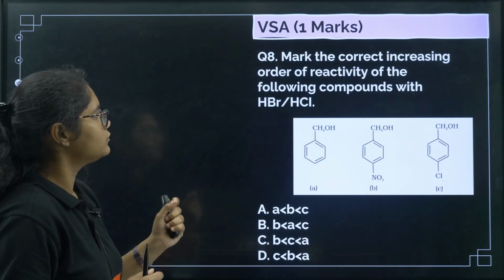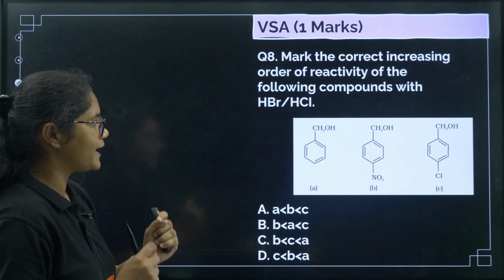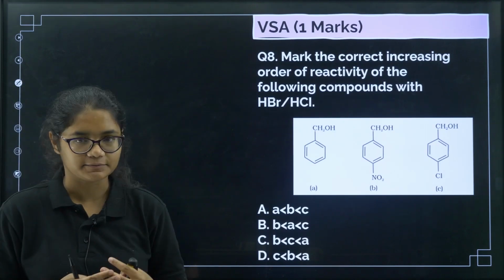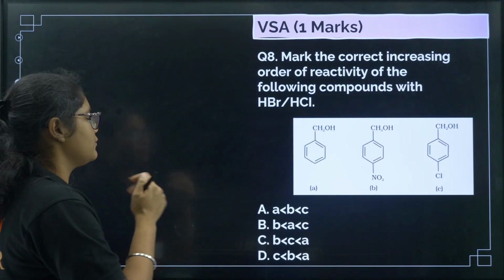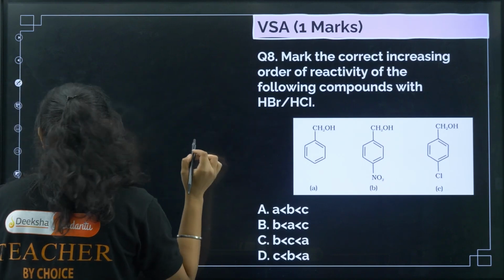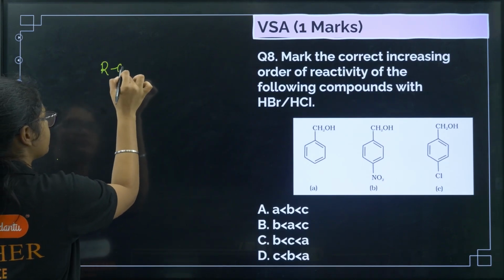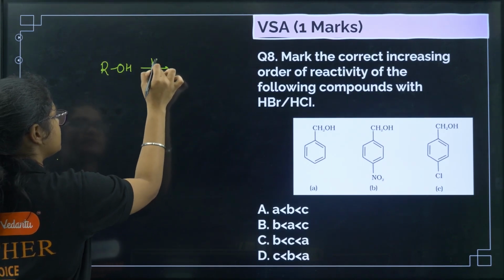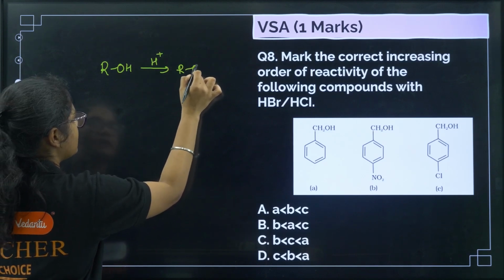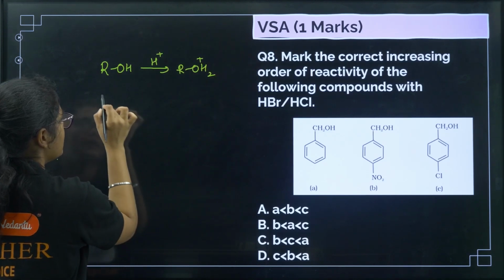You have to find the correct increasing order of reactivity of the following compounds with HBr or HCl. Now see what happens. How does HBr or HCl react with alcohol? If you have an alcohol, first it reacts with H plus and we get ROH2 plus.